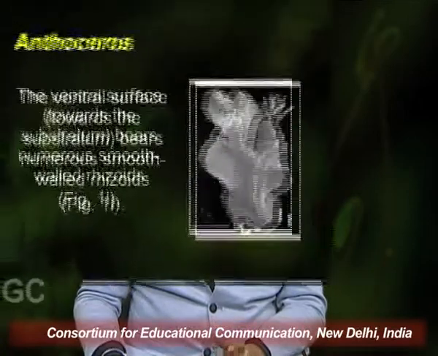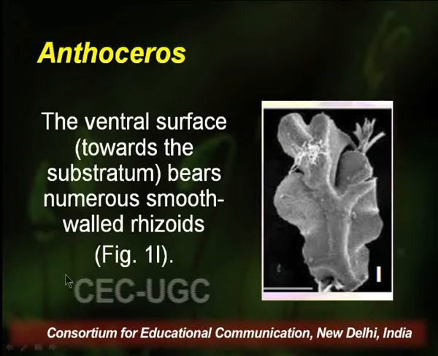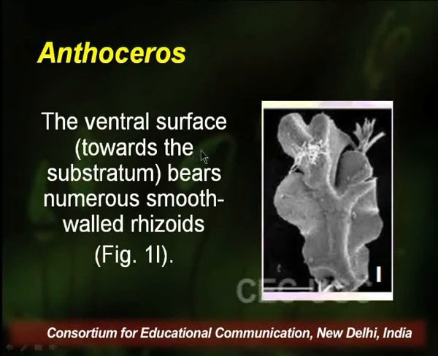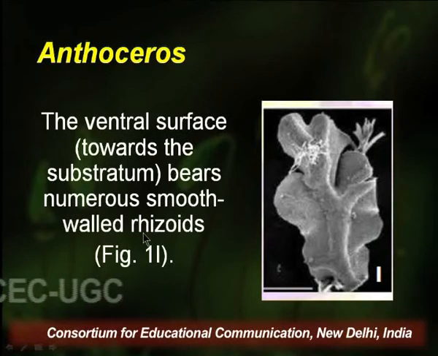Here in this diagram you can see the ventral surface of Anthoceros, which bears numerous smooth-walled rhizoids. The Anthoceros rhizoids anchor the prostrate thallus to the substratum. However, unlike liverworts, tuberculate rhizoids and scales are absent from hornworts. On the undersurface of the thallus are seen small, dark, bluish-green spots, which are colonies of the cyanobacterium Nostoc.